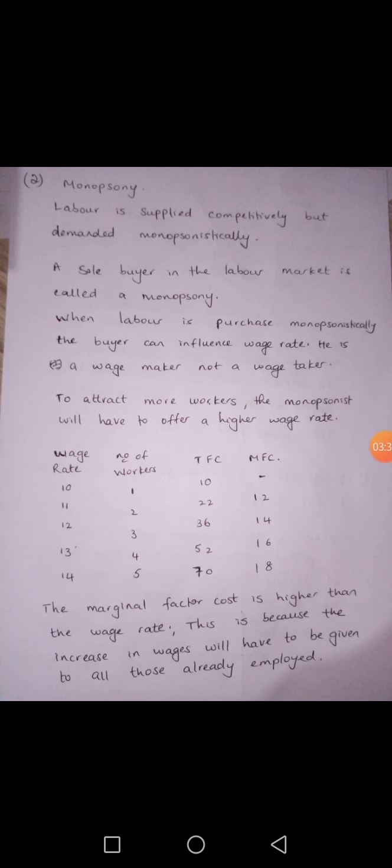Now, if we have monopsony in the market, monopsony refers to a single buyer in the labor market. When there is a single buyer of labor, then we say there is a monopsonist. Now, the monopsonist can influence the wage rate. He is a wage maker, not a wage taker. He will be able to influence the wage rate.